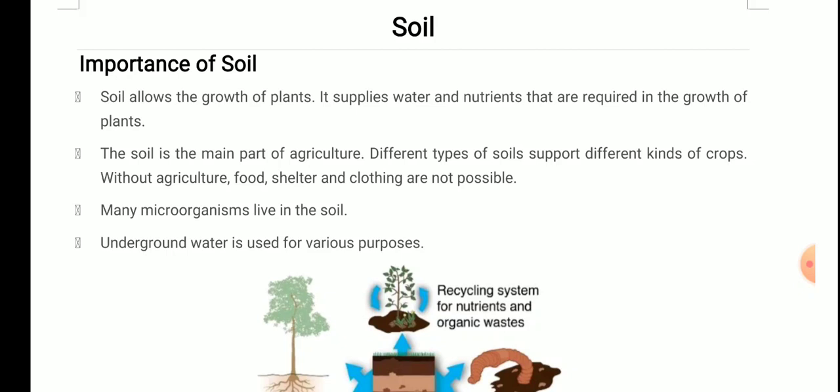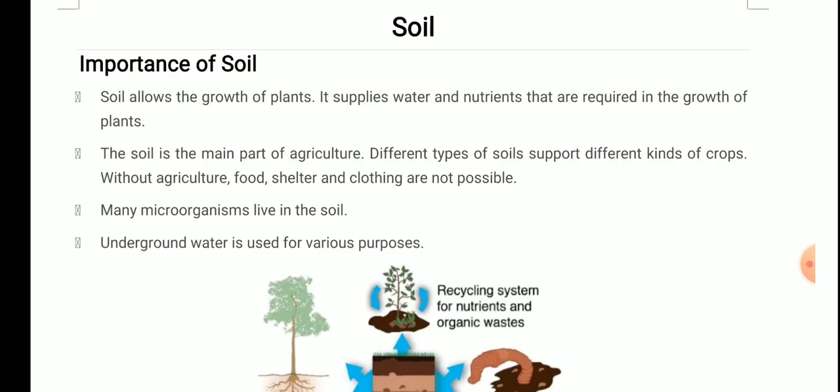Different types of soils support different kinds of crops. Without agriculture, food, shelter and clothing are not possible. Very important. Soil is the main part of agriculture, and even if we talk about India, the main part of land is used for agriculture. India is an agricultural country. The maximum number of persons in India are doing agriculture.